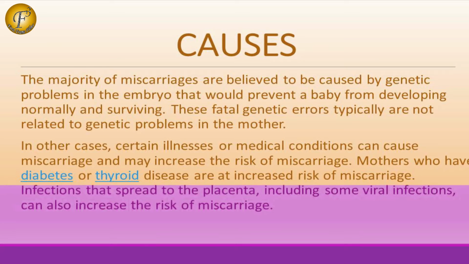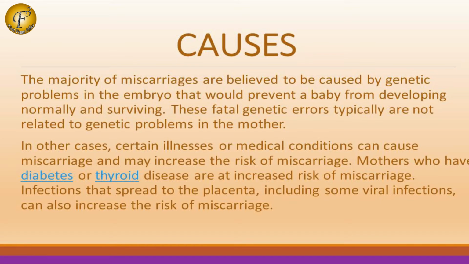Mothers who have diabetes and thyroid disease are at increased risk of miscarriage. Infections that can spread to the placenta, including some viral infections, can also increase the risk of miscarriage.